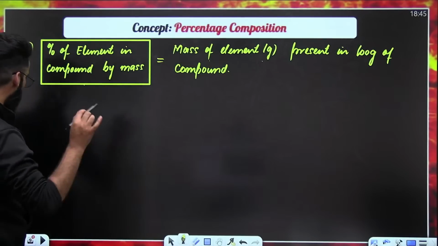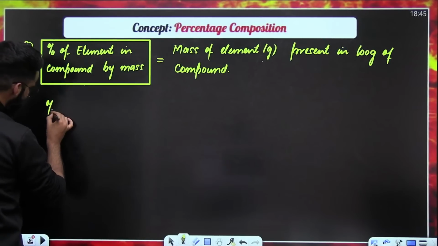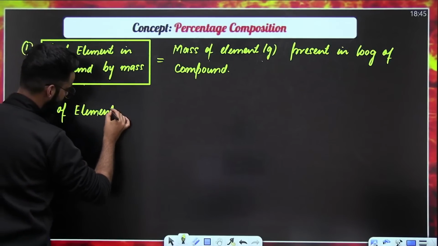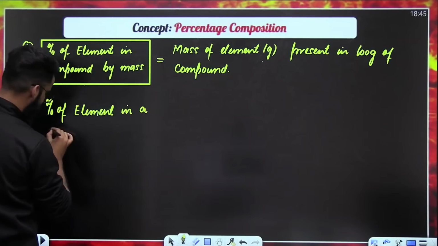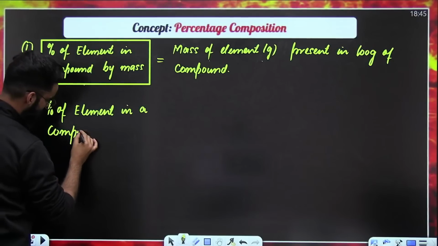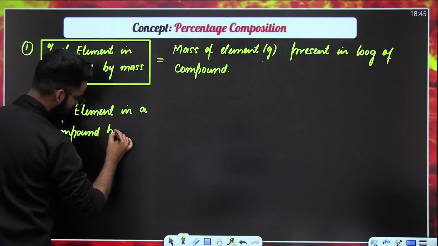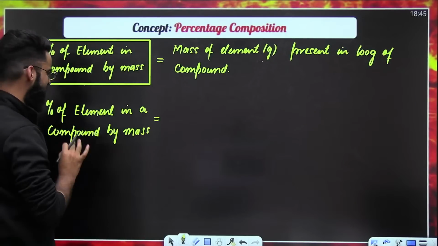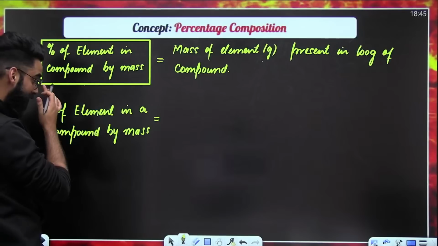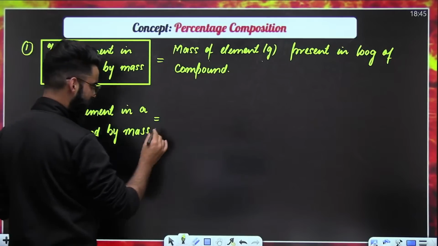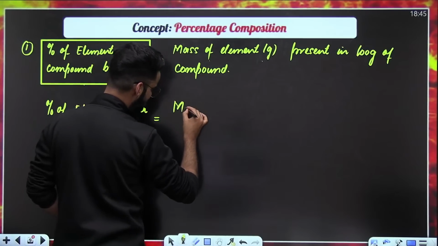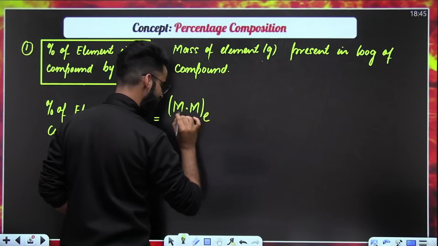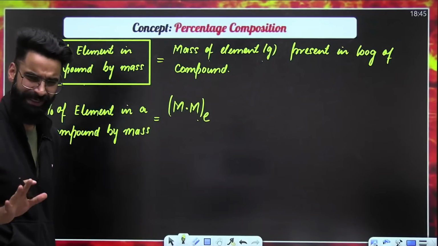Before talking about that in detail, whenever I need to calculate the percentage of an element in a compound by mass, how do I do it? First of all, I write the molar mass of the element. This is the formula. No need to go for the derivation.